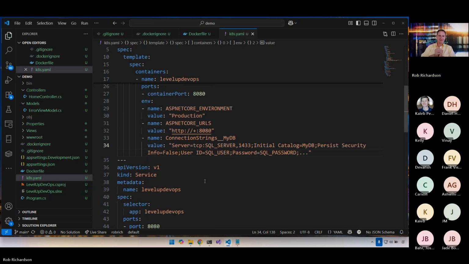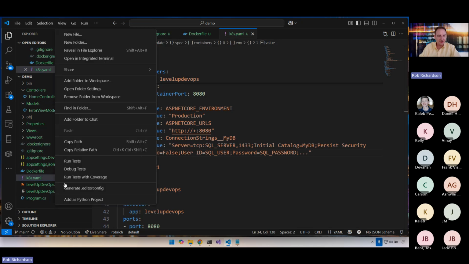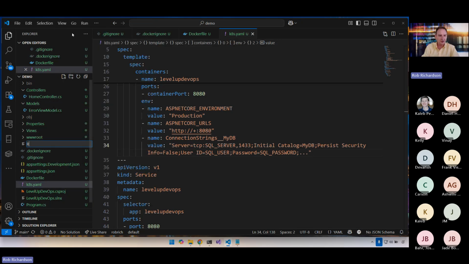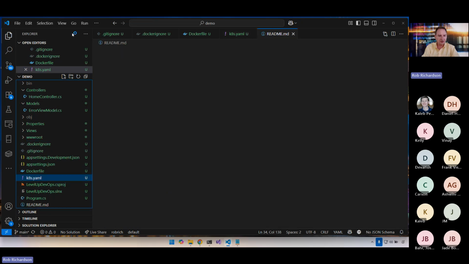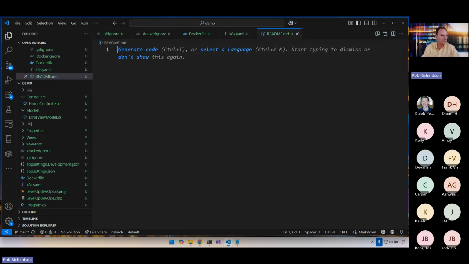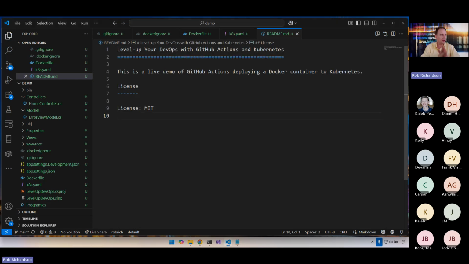Cool. So we've got our Kubernetes YAML file, we've got our Dockerfile, we've got a .dockerignore file telling us what not to put into our container. We've got the .gitignore file, we've got the website. Let's also create a README, new file, readme.md, and we'll just put some simple stuff here in this README. And there we go. We're ready to commit.